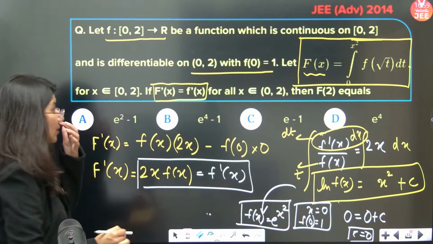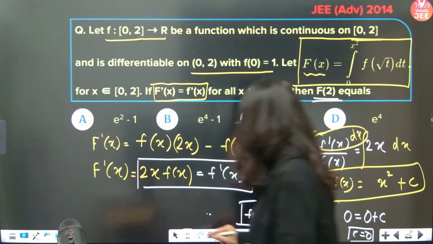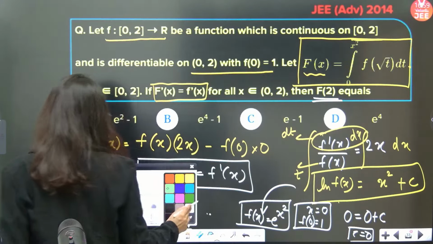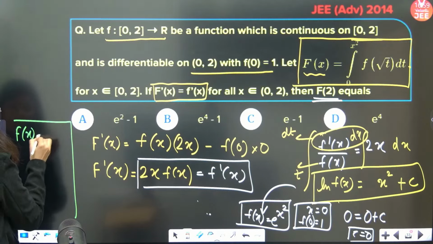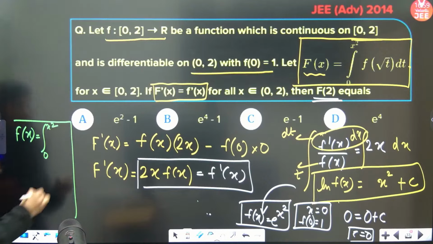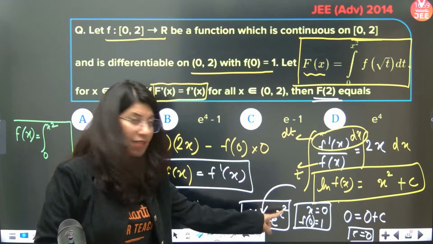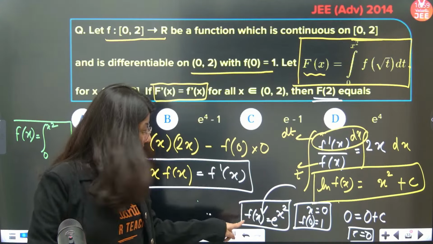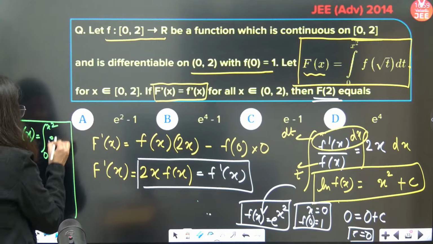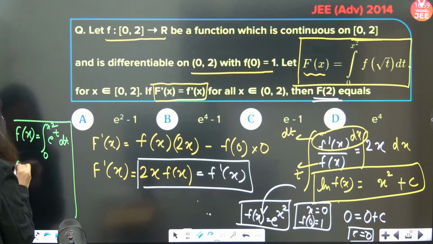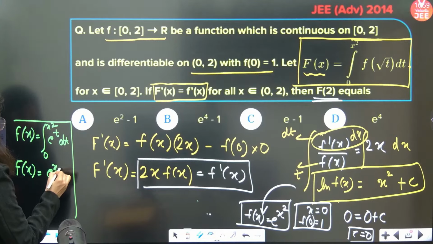Okay, all right. Now what they are asking is f of 2. So for f of 2, I will solve it right here. See, capital Fx is nothing but the integration from 0 to x square, correct? And now we are having f of root t. So f of x is e power x square, no? F of root t will be what? E power root t whole square. So e power t. So basically this is e power t dt. So capital Fx is going to be, integrate this, e power t, sorry.